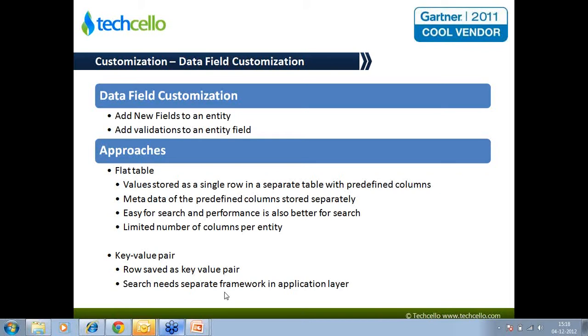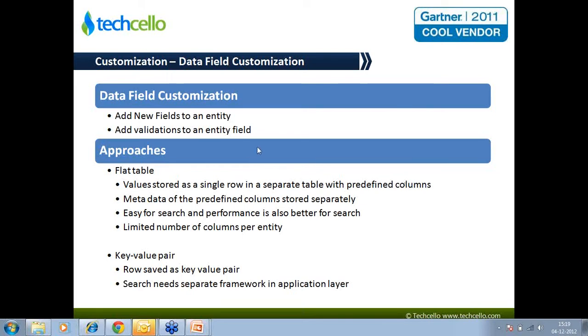If you want to bring in such a feature, you have different approaches available, right? One approach is to go for a flat table. You have an entity called employee, and you have another table called employee extension having some generic columns like column 1, 2, 3, 4, etc. And you have a metadata column which says that for customer A, column 1 means maybe a social security number, column 2 means his age, and so on. Similarly, the metadata information for customer B could also be maintained.